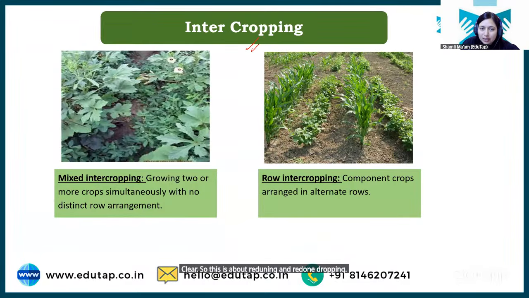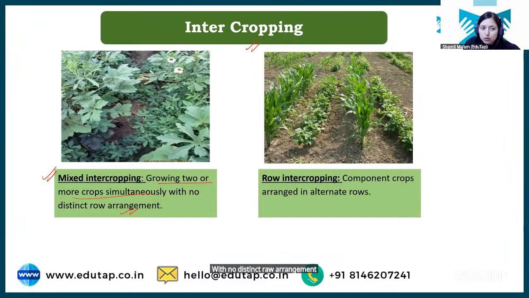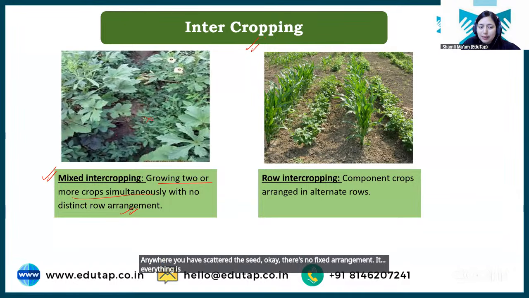Next we have intercropping. So intercropping में students, first we have mixed intercropping. Mixed intercropping क्या होती है? Basically growing two or more crops simultaneously with no distinct row arrangement. You can see in the picture also, anywhere you have scattered the seed. Okay, there is no fixed arrangement. Everything is mixed. All seeds are mixed and grown together.